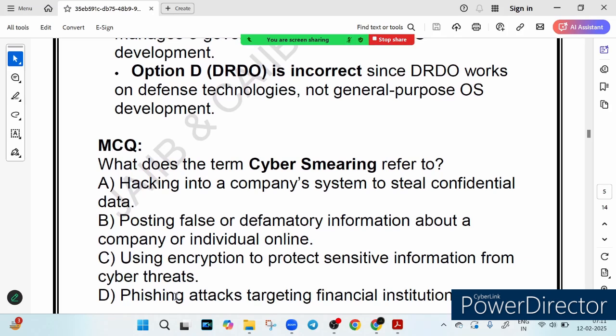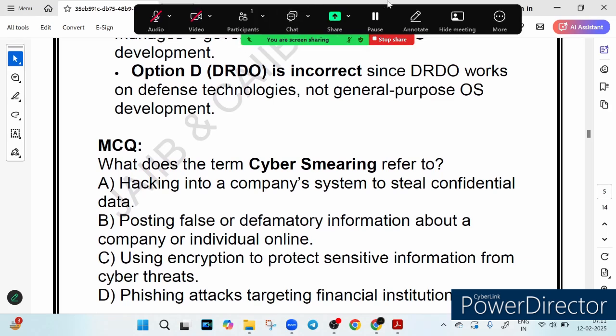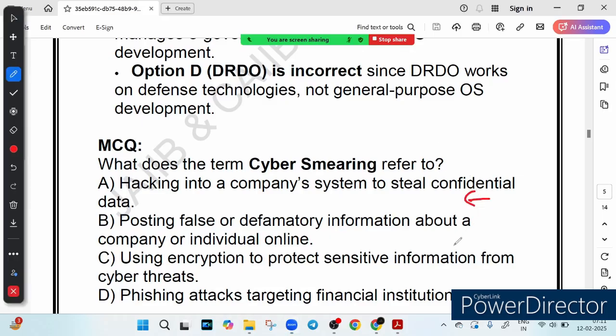So friends, option A says hacking into a company system to steal confidential data. Option B says posting false or defamatory information about a company or individual online. Option C says using encryption to protect sensitive information from cyber threat. And option D says phishing attack targeting financial institutions. Take a moment to think about it.